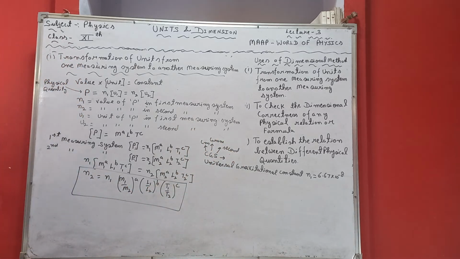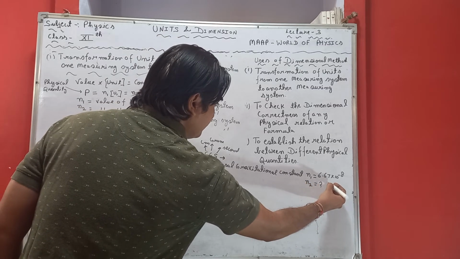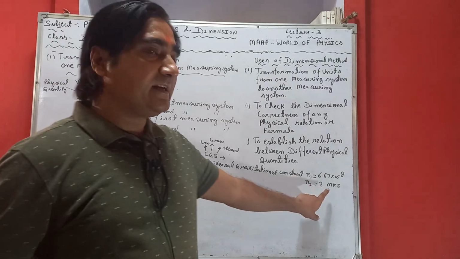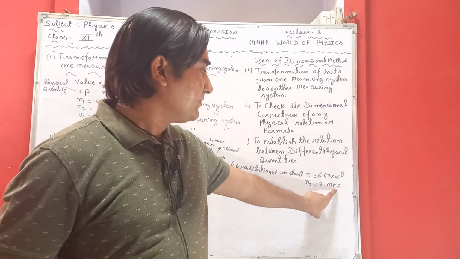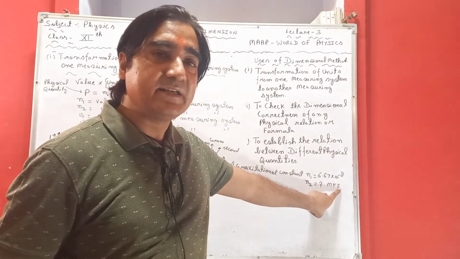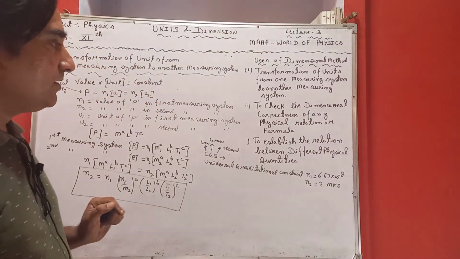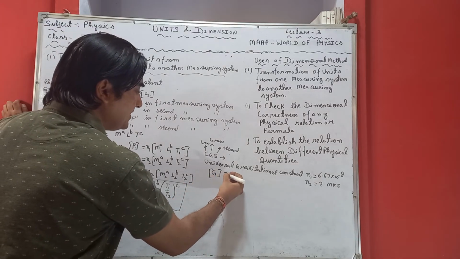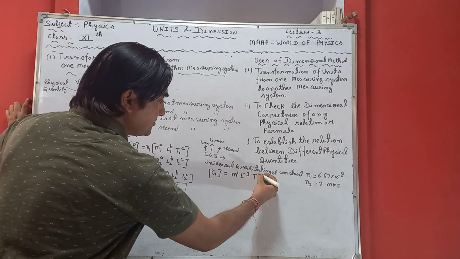So we have to find out the value of the universal gravitational constant N2 in which system? MKS system. In the MKS system, length is taken in meter, mass is taken in kilogram, and time is taken in second. We have to calculate the value of this N2, provided that the dimensional formula for G is M^-1 L^3 T^-2.